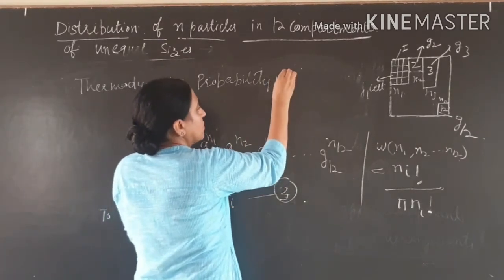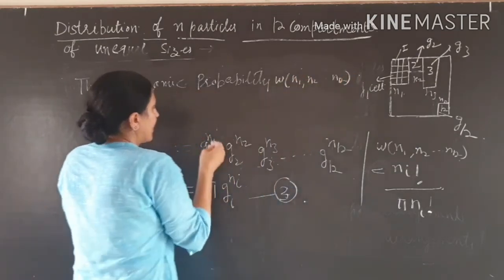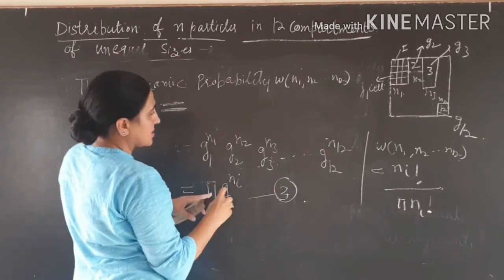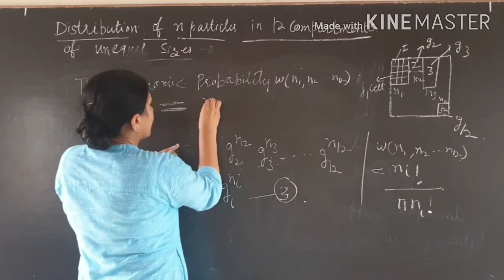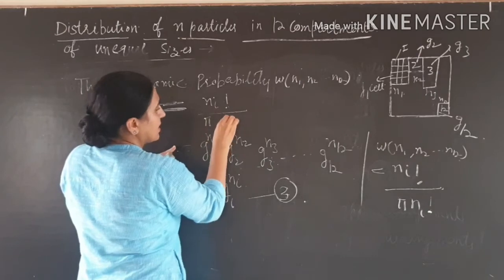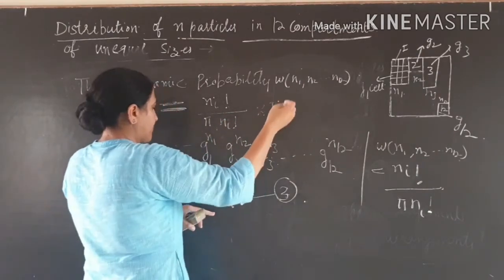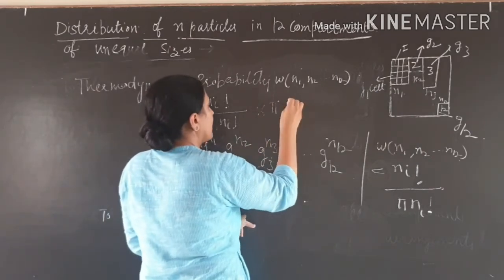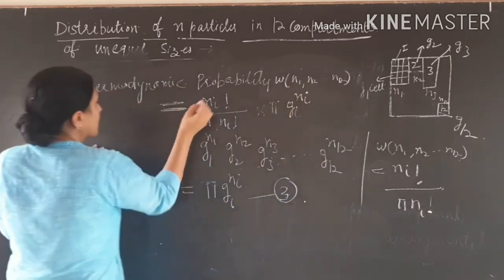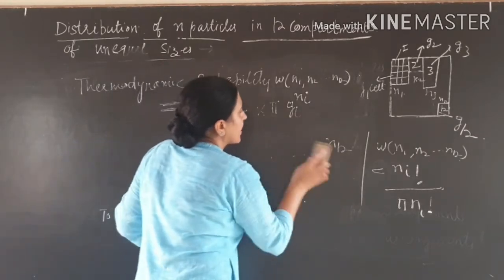Or we can say W of n1, n2 up to nk is equal to this, n factorial over product of ni factorial, into product of gi to the ni. Okay? So this is the thermodynamic probability when particles are arranged in cells.